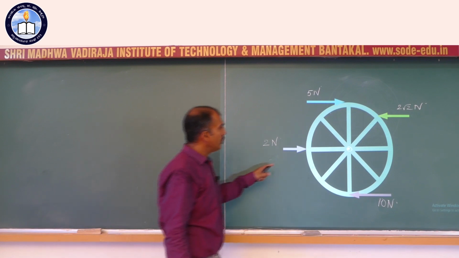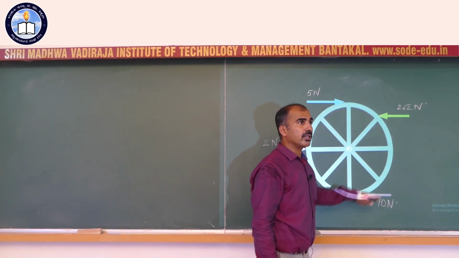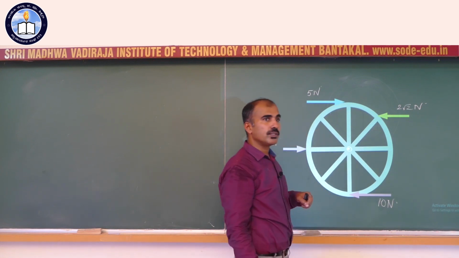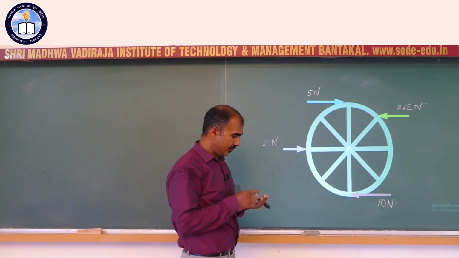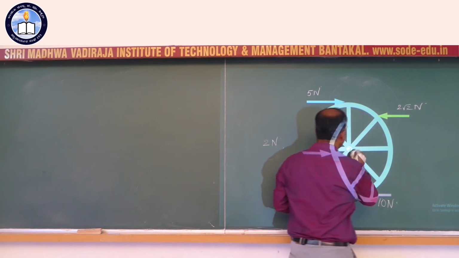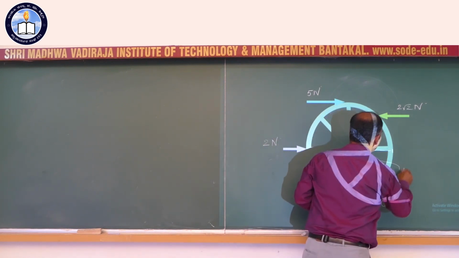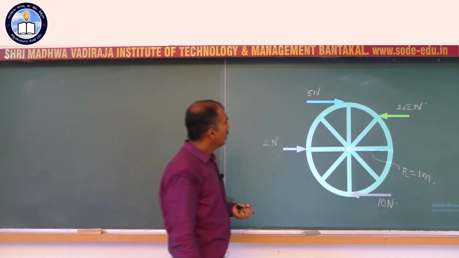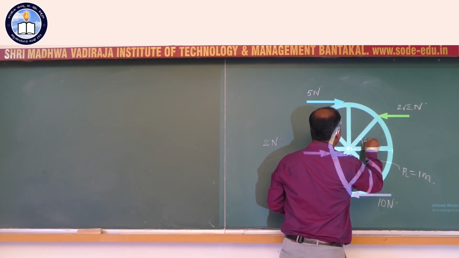Some of these forces acting at the rim or the edge of the wheel try to rotate it clockwise. Some try to rotate it anti-clockwise. Let us say the radius here is 1 meter and this angle is 45 degrees.